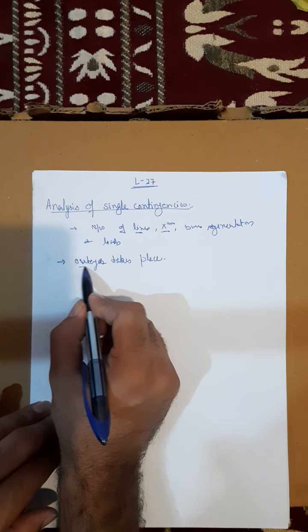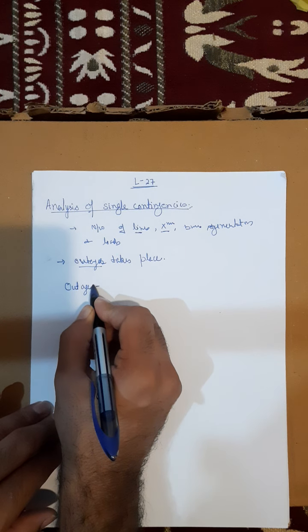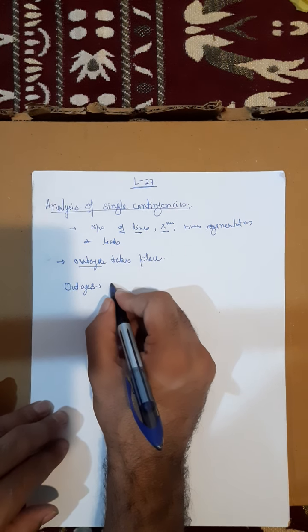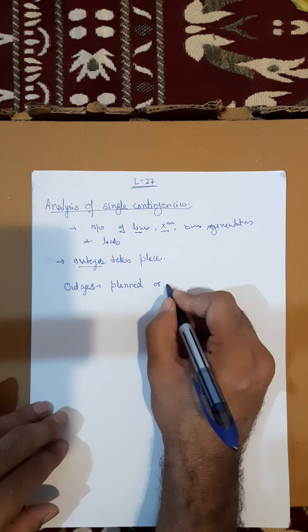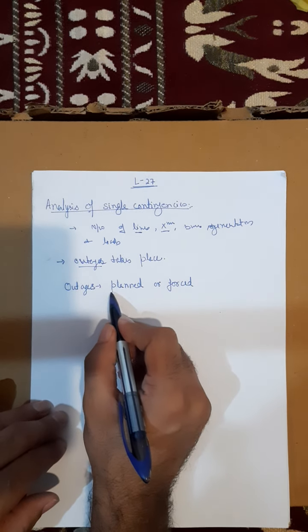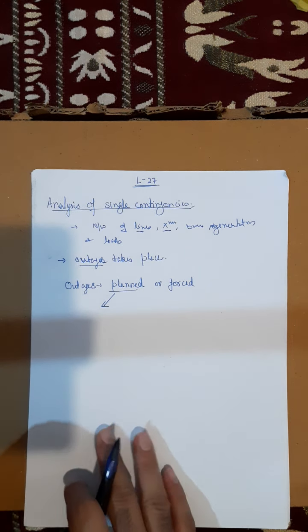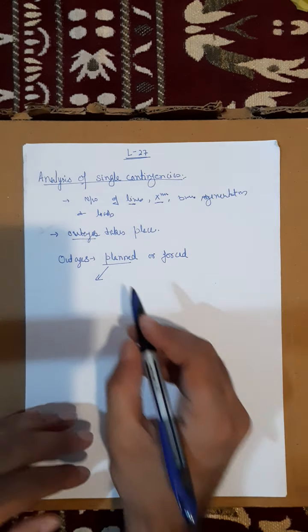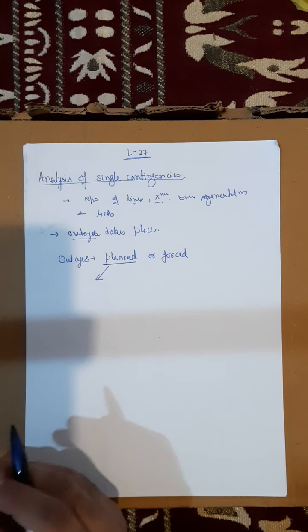Now these outages can be planned or they can be forced outages. So what are planned outages? Planned means which we intentionally do. There is no problem in the system, but we go for the outage; that is called a planned outage.